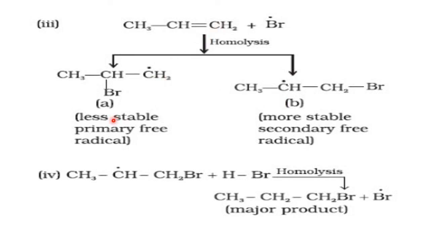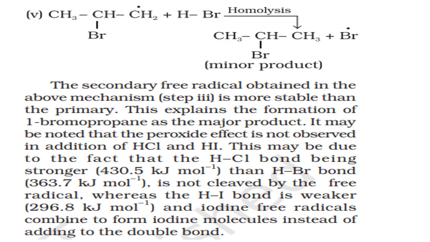One is the primary free radical, the other is the secondary free radical. Here also the secondary free radical is more stable, so I am taking the secondary free radical. Now again homolysis. H will add on this, giving CH3, CH2, CH2. Already we added here. The only thing is H will add on this CH free radical, forming the major product. This is because of the free radical mechanism. Who has done this? This is done by Kharasch. Now this is the final product, the minor product.